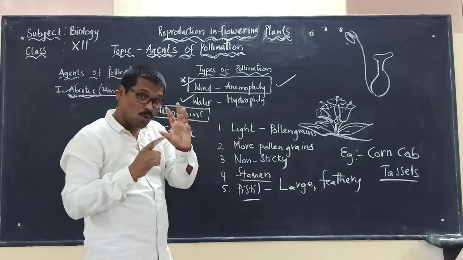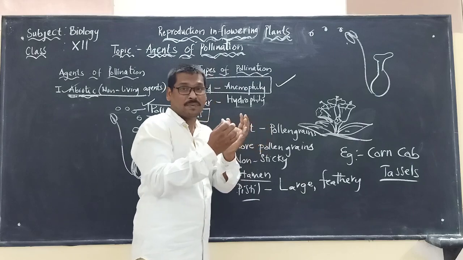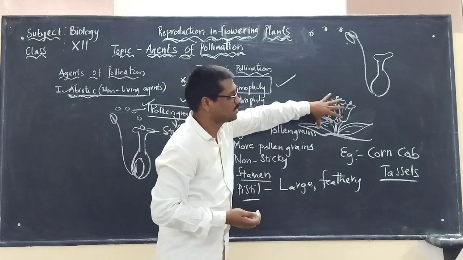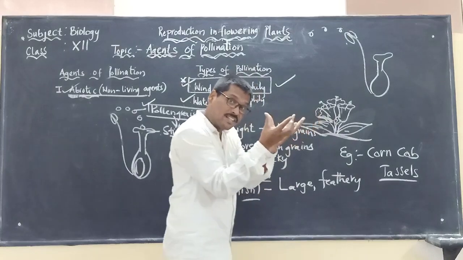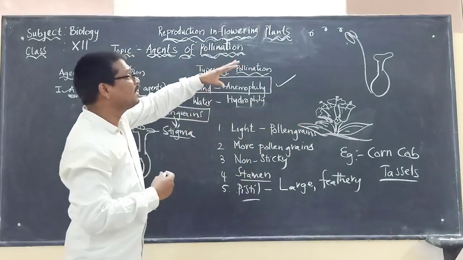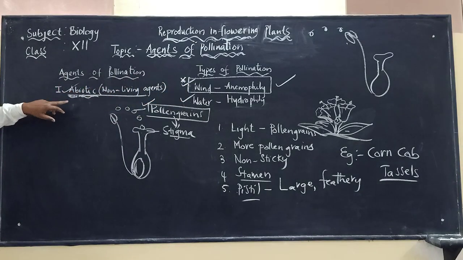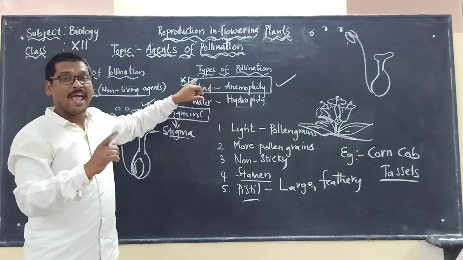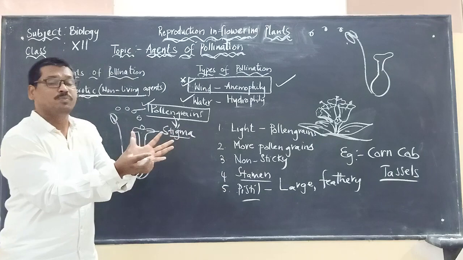At the same time, in plants going for wind pollination, if the flowers are small, they are arranged as a cluster in the inflorescence. They are found as a group, as one cluster, so that it is easy for pollination to take place by wind. These are some points we have to keep in mind about abiotic agents of pollination. Wind pollination is more common, and we said that the pollen grains and the pistil have various characteristics.